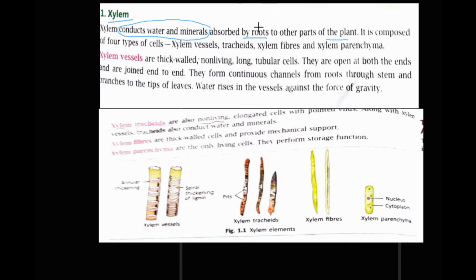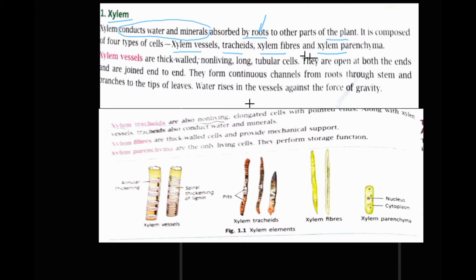The water and minerals are absorbed by the roots and transported to the other parts of the plant by the xylem, right? So xylem is composed of four types of cells: xylem vessels, tracheids, xylem fibers and xylem parenchyma.